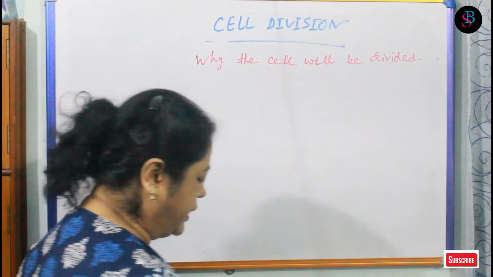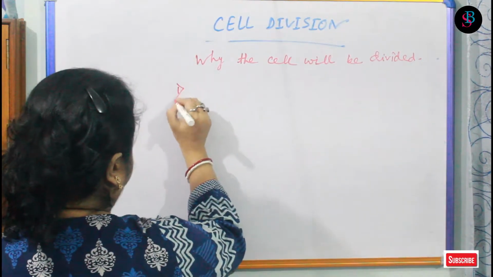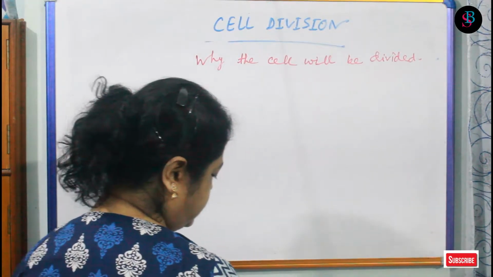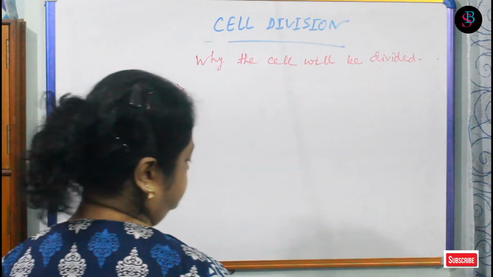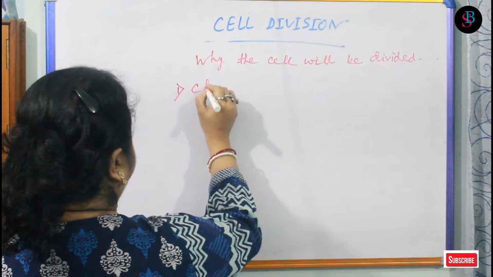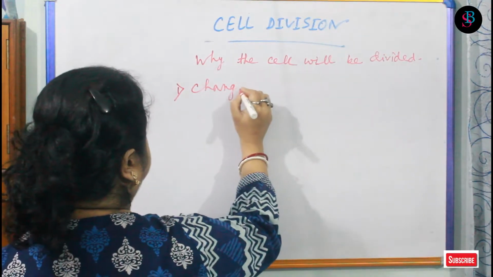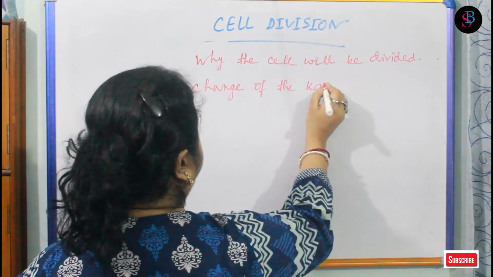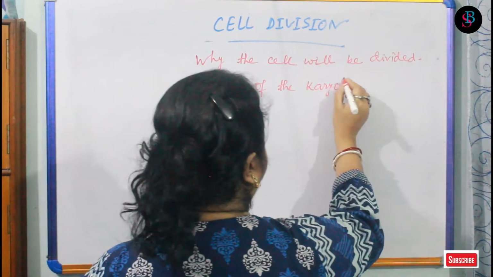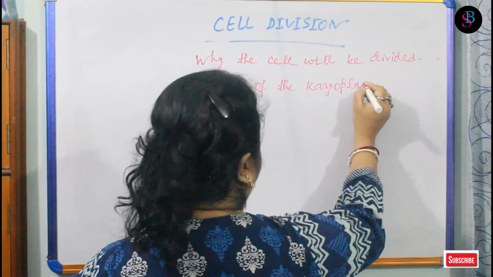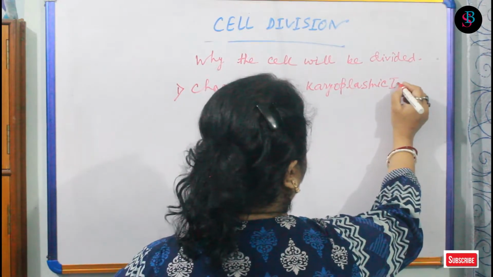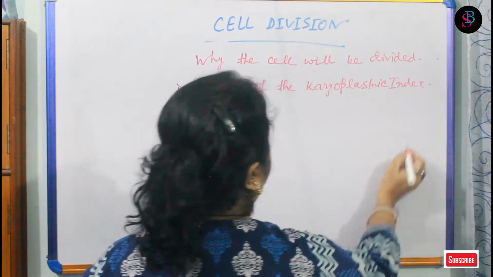So number 1 is change of the karyoplasmic index. Karyon means nucleus, plasmic means cytoplasm here.